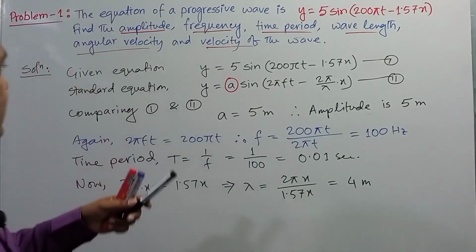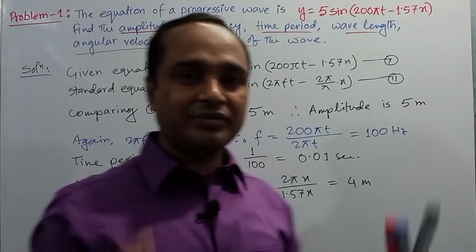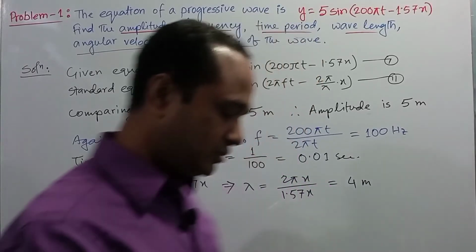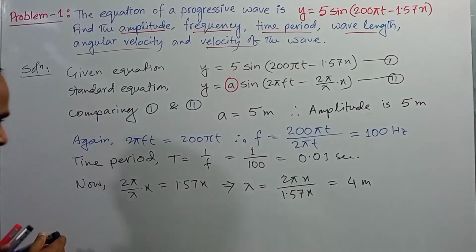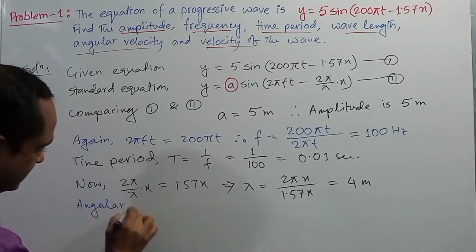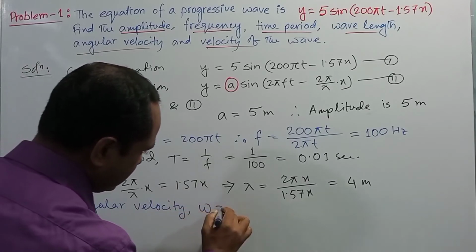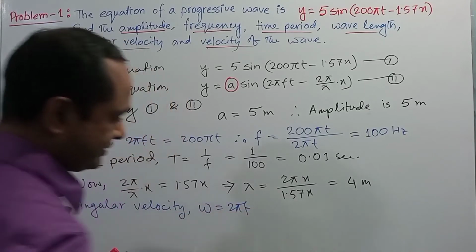Then they require the angular velocity. You know angular velocity is omega, and omega equals 2 pi f.